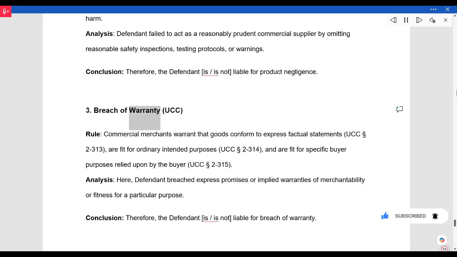3. Breach of warranty, UCC. Rule. Commercial merchants warrant that goods conform to express factual statements, UCC Section 2-313, are fit for ordinary intended purposes, UCC Section 2-314, and are fit for specific buyer purposes relied upon by the buyer, UCC Section 2-315. Analysis. Here, defendant breached express promises or implied warranties of merchantability or fitness for a particular purpose. Conclusion. Therefore, the defendant is/is not liable for breach of warranty.